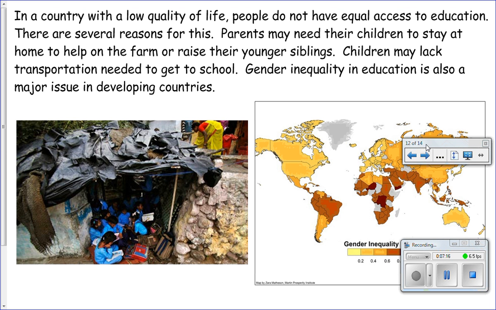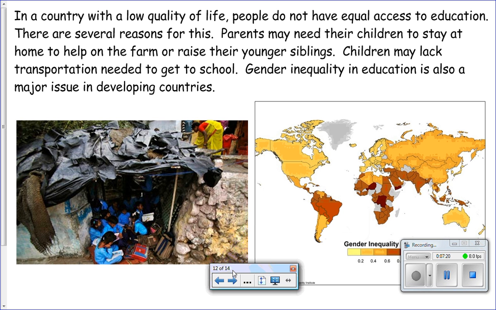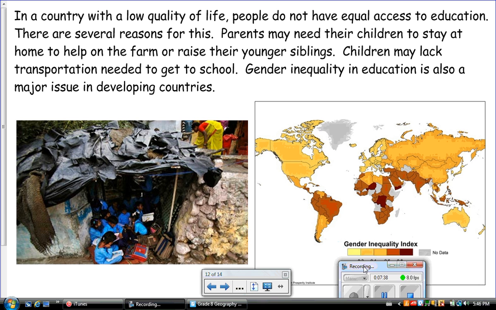In a country with a low quality of life, people do not have equal access to education. There are several reasons for this. Parents may need their children to stay at home to help on the farm or raise their younger siblings. Children may lack transportation needed to get to school. Gender inequality in education is also a major issue in developing countries.